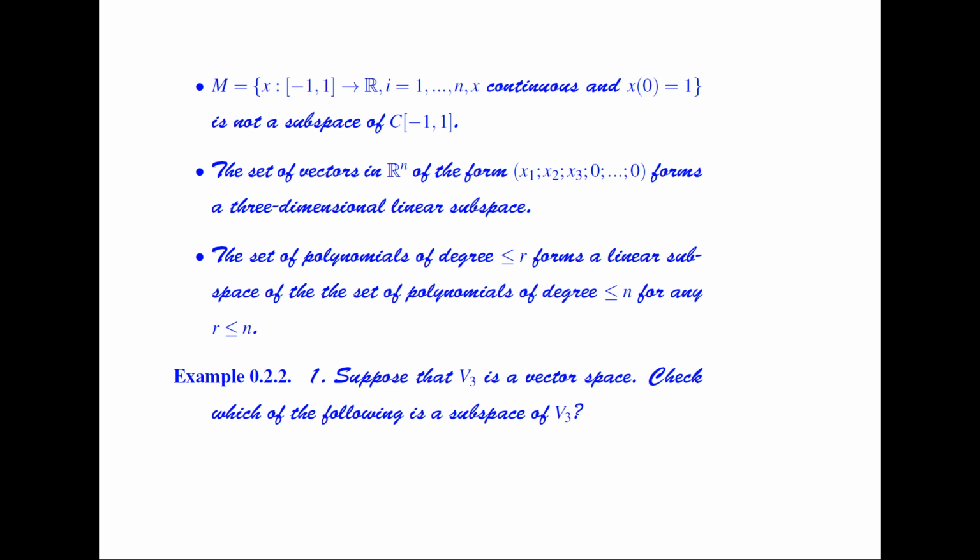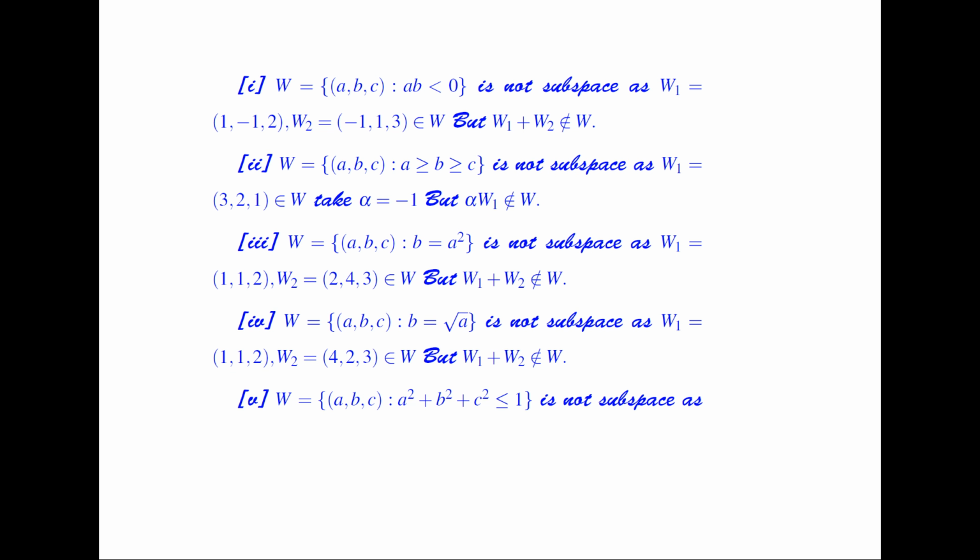Let us suppose that V3 is a vector space. Now we have to check which of the following is a subspace of V3. V3 means we have a vector space having 3-tuples. So we have W, the collection of all those vectors (a, b, c) such that a times b is less than 0. The question is, is this a subspace of the vector space V3?